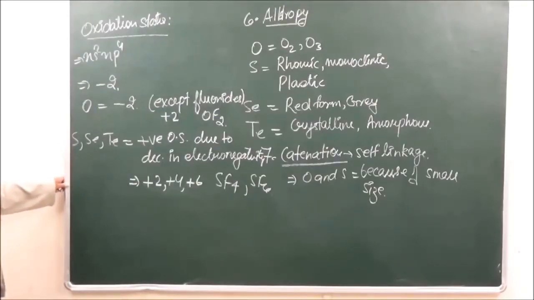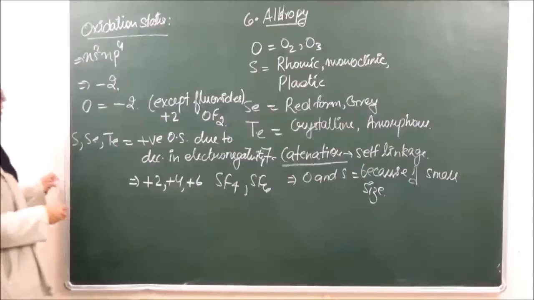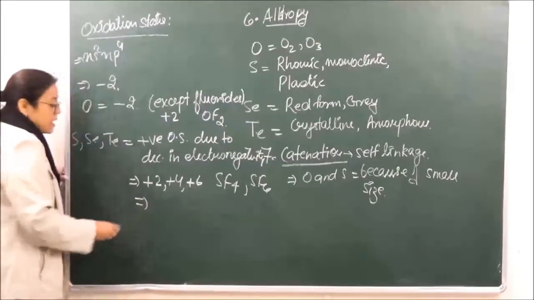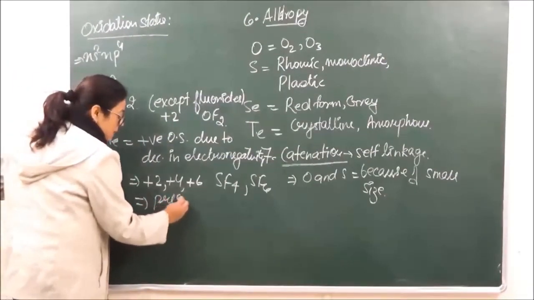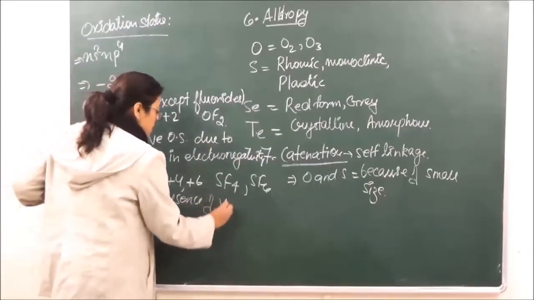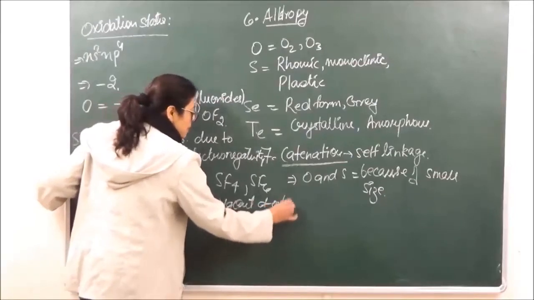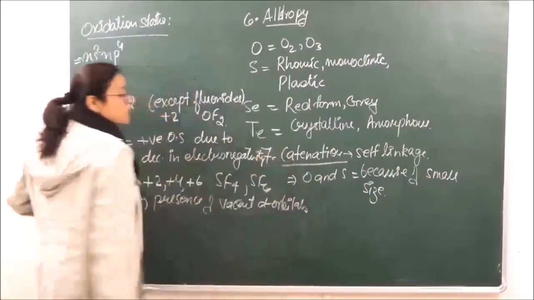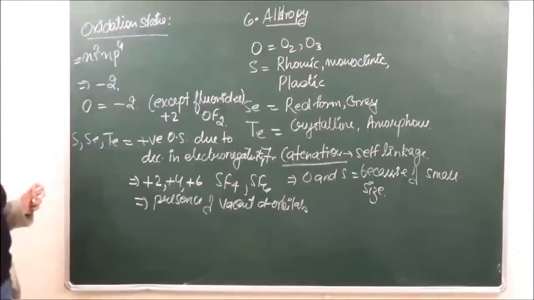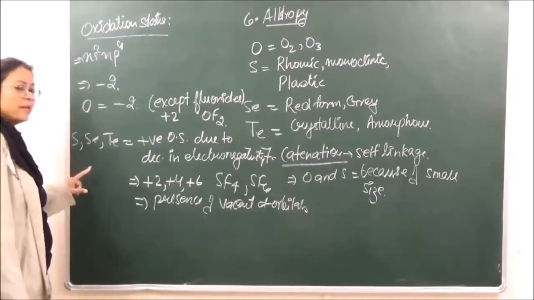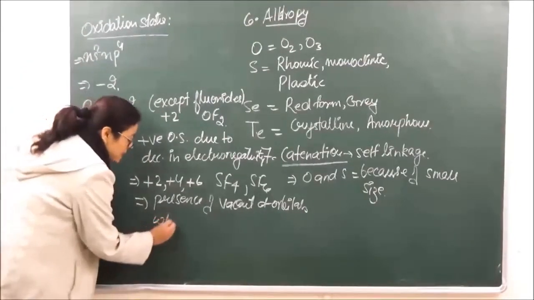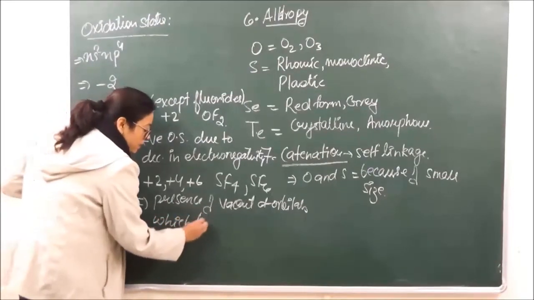Okay? Now over here, the reason behind the +4 and +6 oxidation states is the presence of vacant d orbitals in sulfur, selenium and tellurium, which help in extending their covalency.